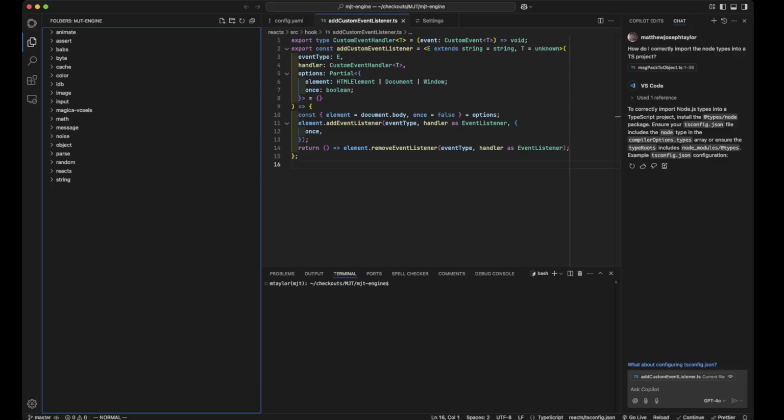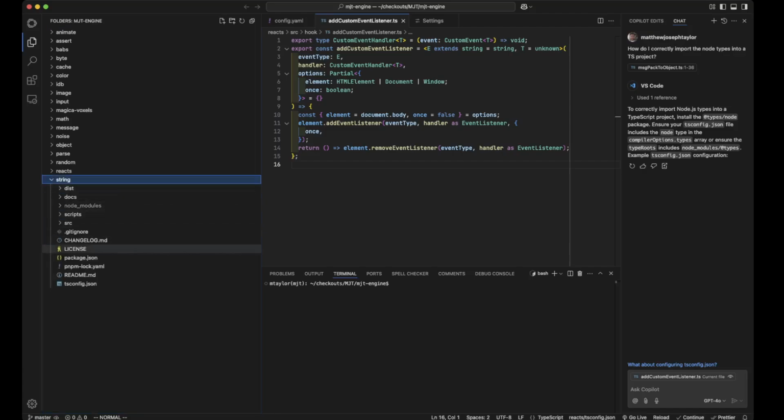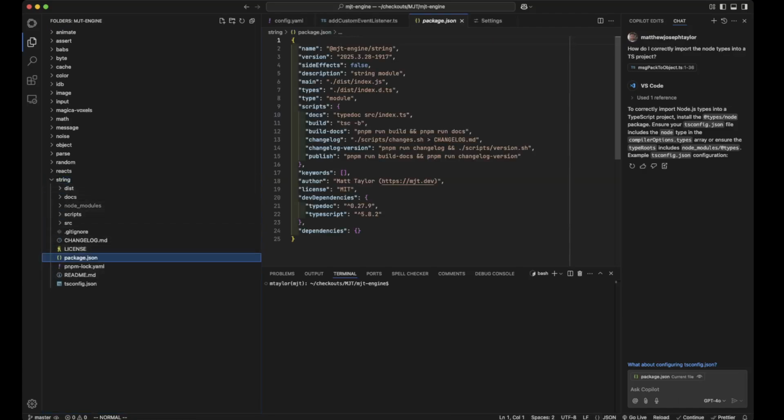pseudo, how do I want to phrase this? Like an NPM, you can have, is it called an organization? What's it called? A little at, whatever. So I have an at MJT. Let's look at string here to show you that. So I have at Matt MJT-engine, right? So that's an official NPM repo sort of thing. But I don't use NPM repo for publishing, right?